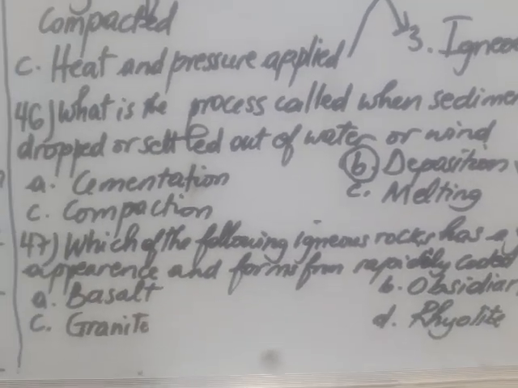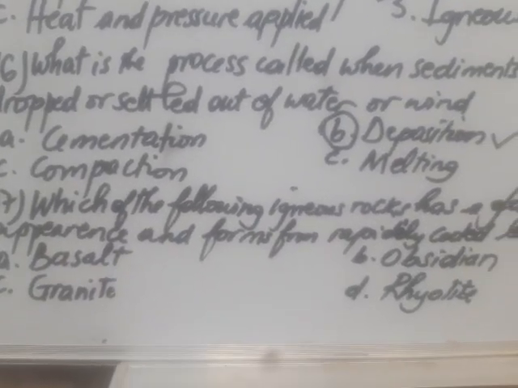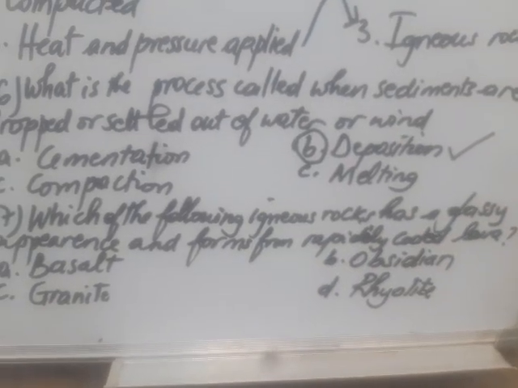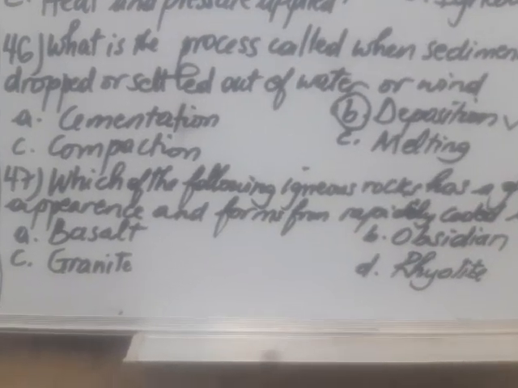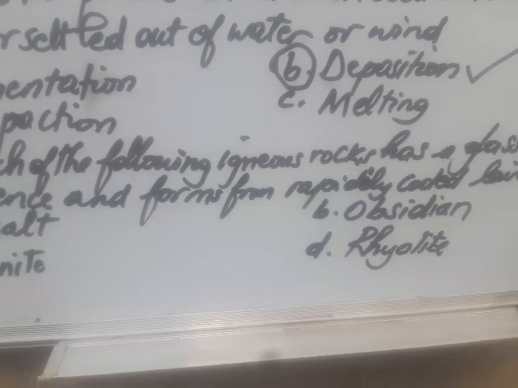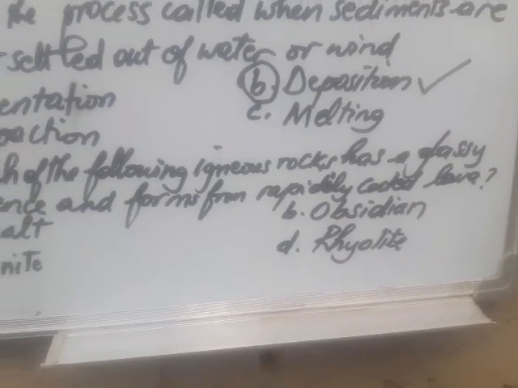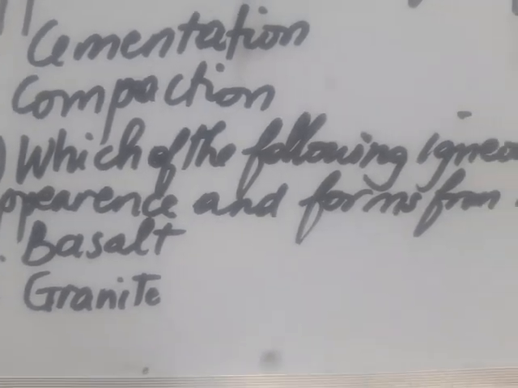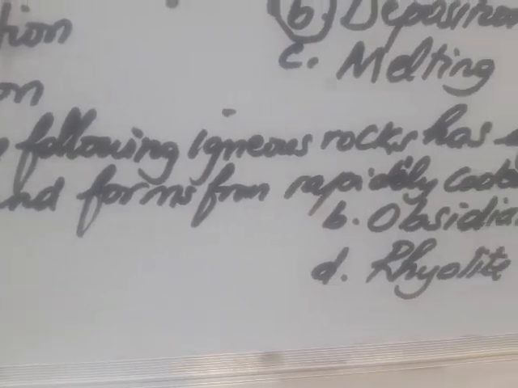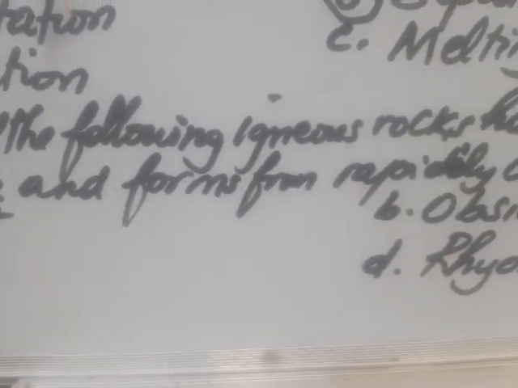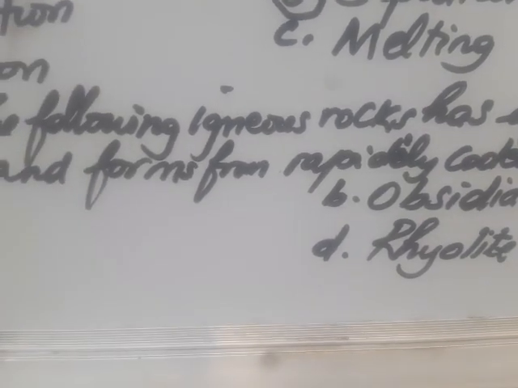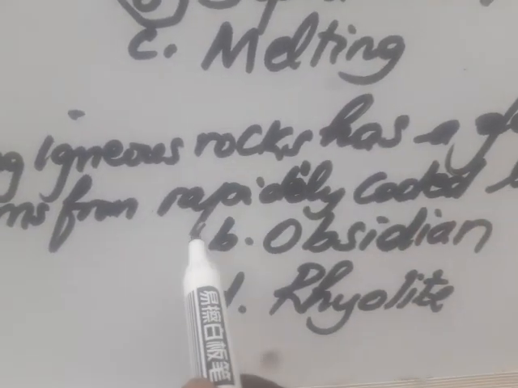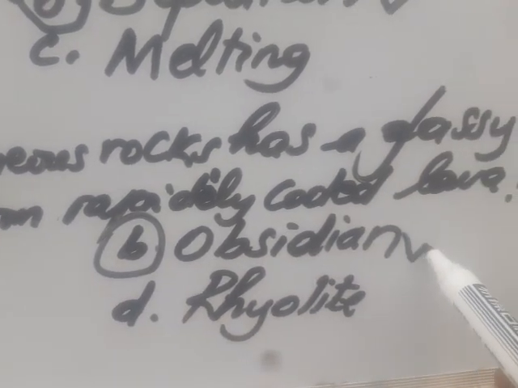We go to question number 47. Which of the following igneous rocks has a glassy appearance or forms from rapidly cooled lava? A, basalt, B, obsidian, C, granite, D, rhyolite. The correct answer is B, obsidian.